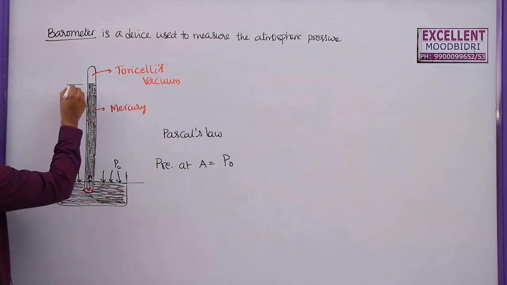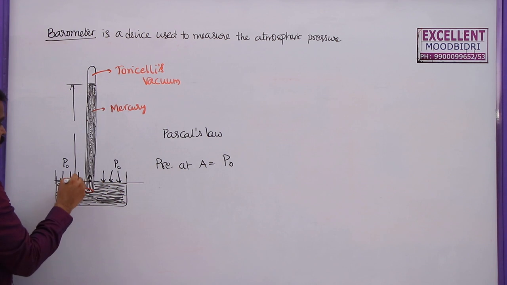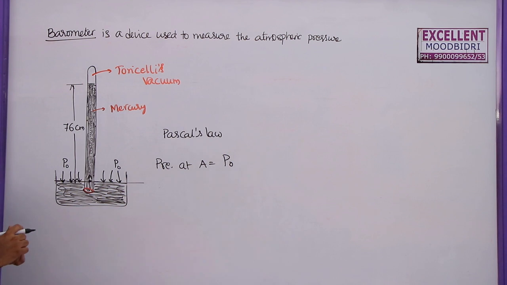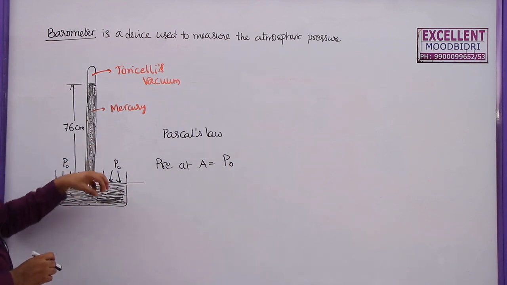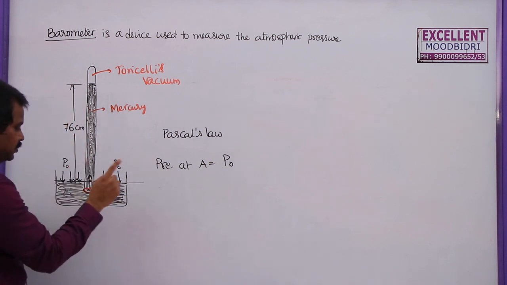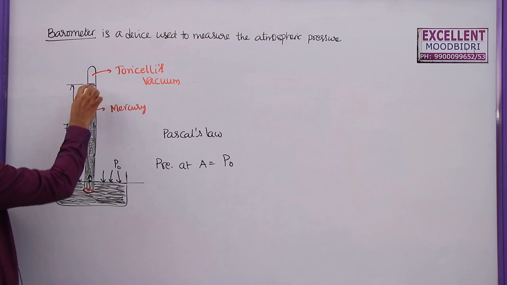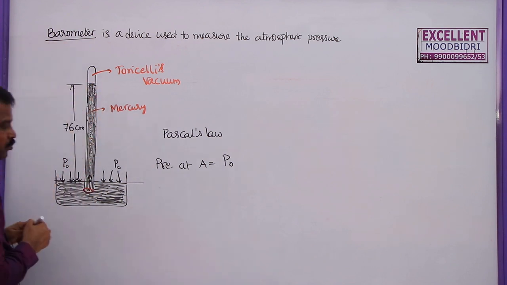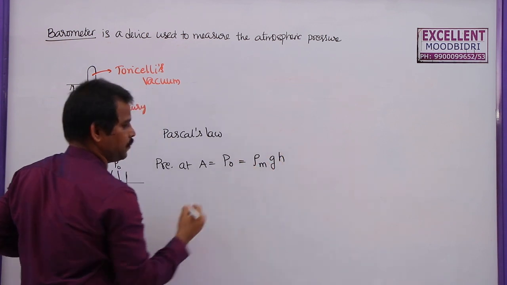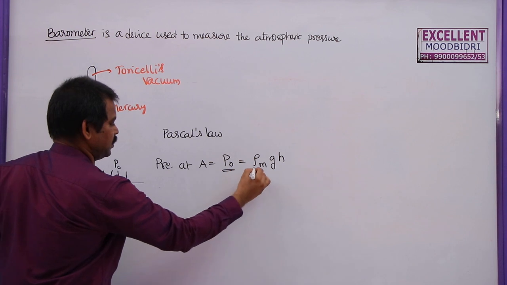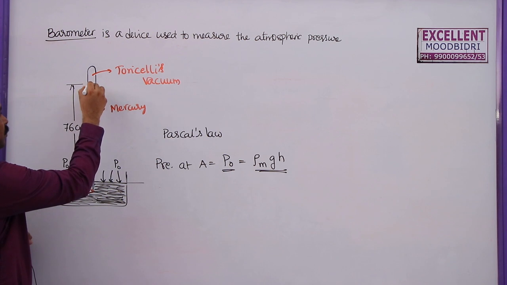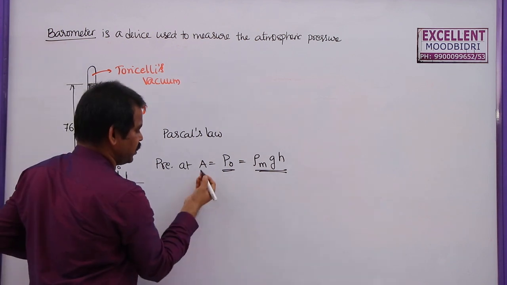So what is the height of this mercury column here? It is found that this is 76 centimeters of mercury. So atmospheric pressure is able to keep 76 centimeters of mercury inside this one. So this pressure must be equal to the pressure created by this mercury column inside this glass tube. This is given by density of mercury, g, height of mercury. So this is the atmospheric pressure, which is equal to the pressure due to this column of mercury inside this glass tube.